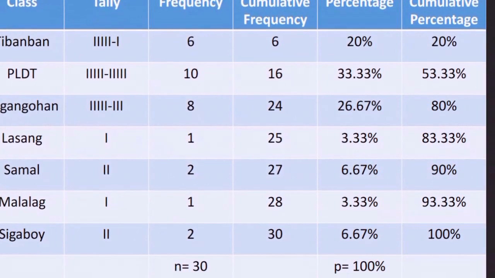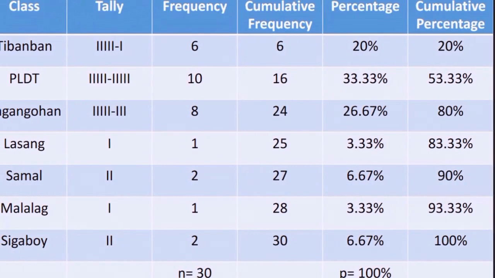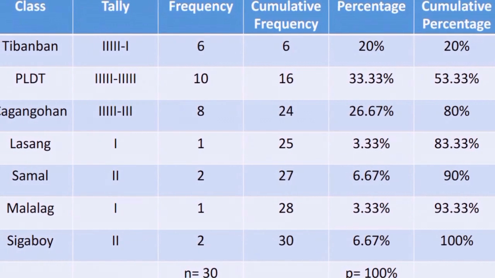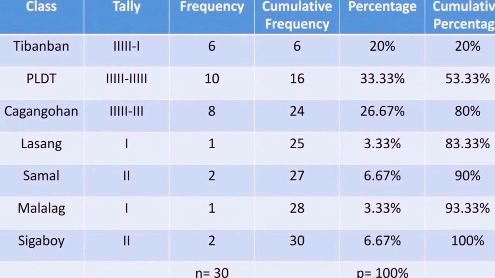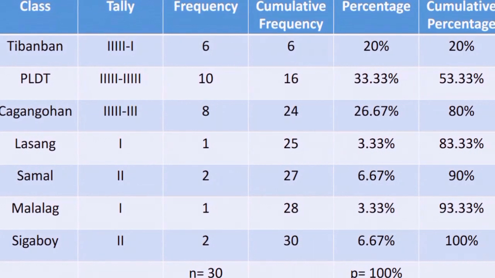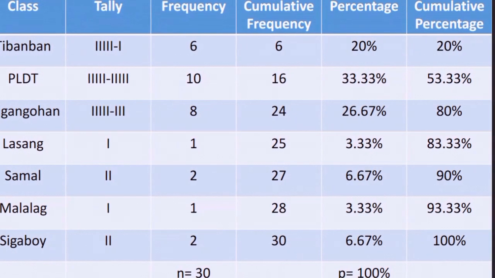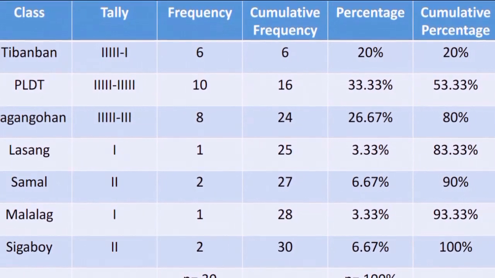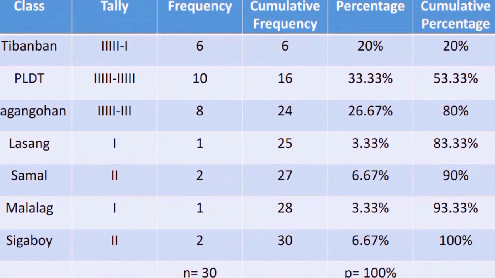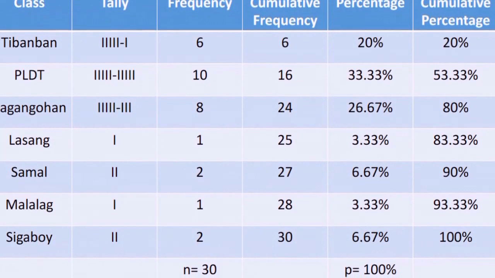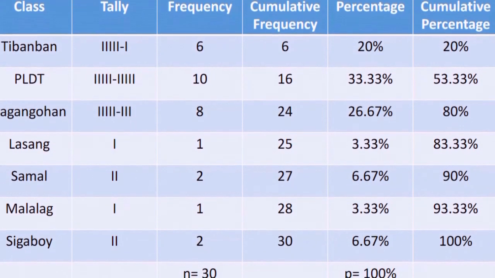The cumulative percentage: 6 divided by 30 times 100 equals 20%, 16 divided by 30 times 100 equals 53.33%, 24 divided by 30 times 100 equals 80%, 25 divided by 30 times 100 equals 83.33%, 27 divided by 30 times 100 equals 90%, 28 divided by 30 times 100 equals 93.33%, 30 divided by 30 times 100 equals 100%.